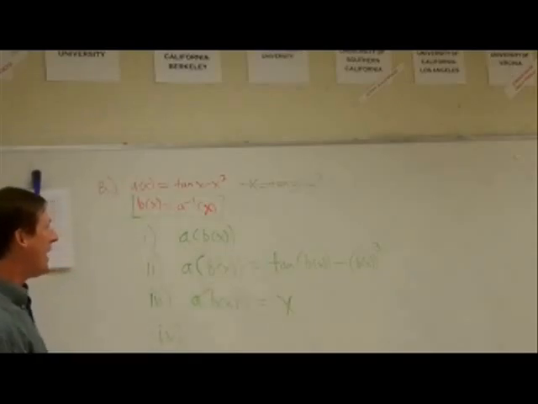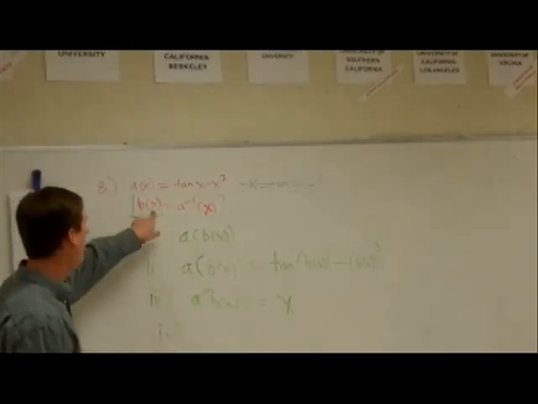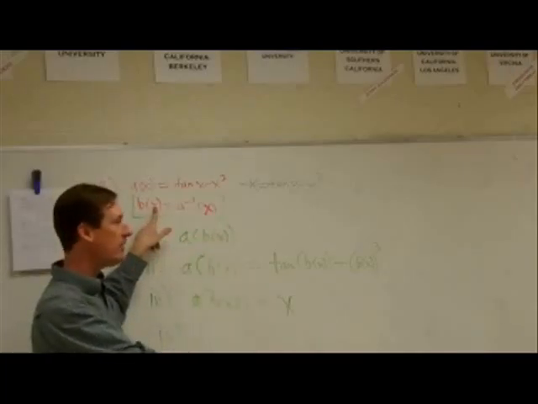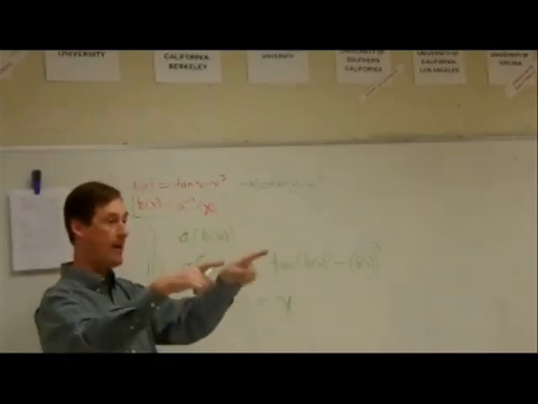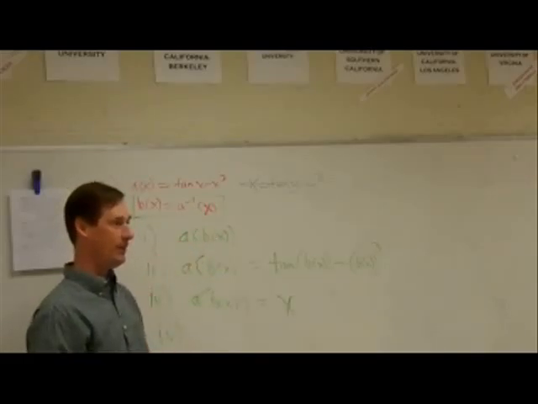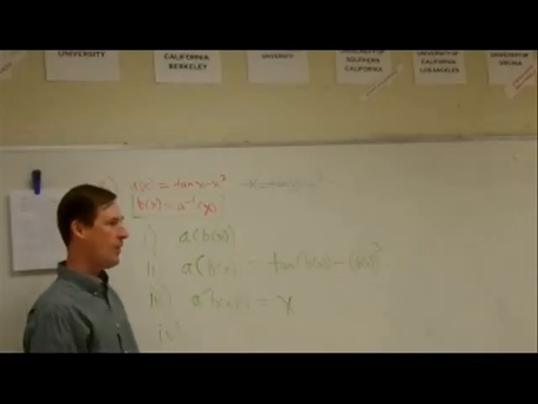Now, find b prime. But Mr. Wade, we can't even mathematically find b of x. How do I get the derivative of something I can't find? With mathematical trickery. Master formula. Here's how you do it. Ready for this?